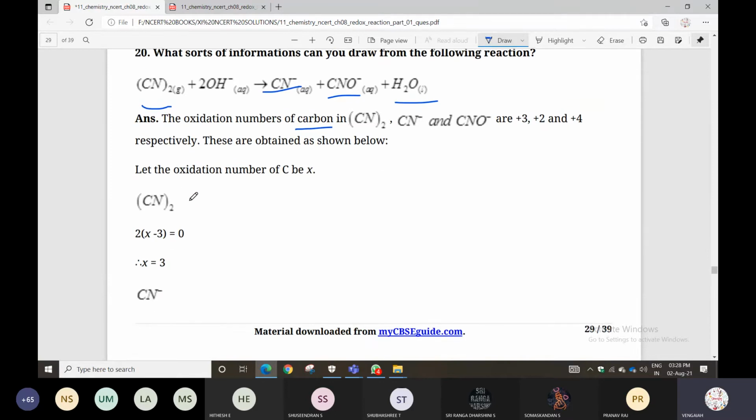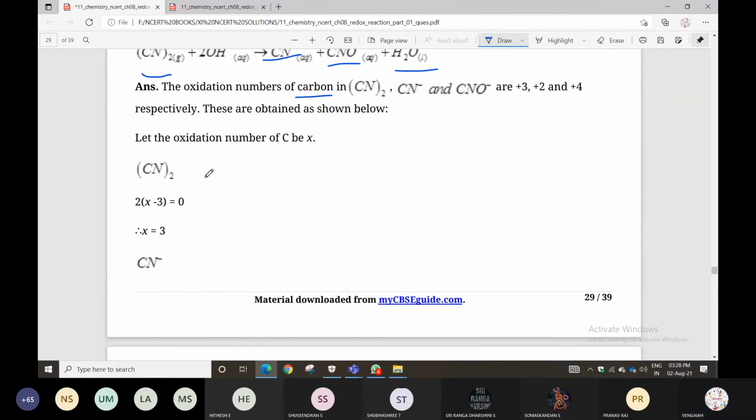Listen here. For (CN)2, the 2 applies to both carbon and nitrogen. Take carbon as X, and nitrogen as -3 because it is in the 15th group. Then the sum is equal to 0.